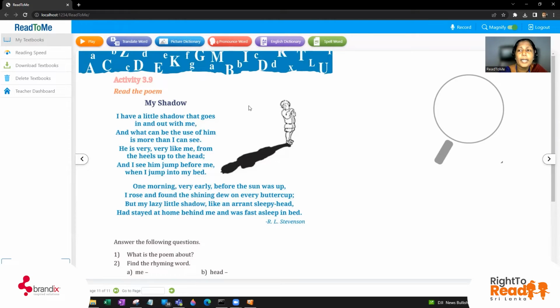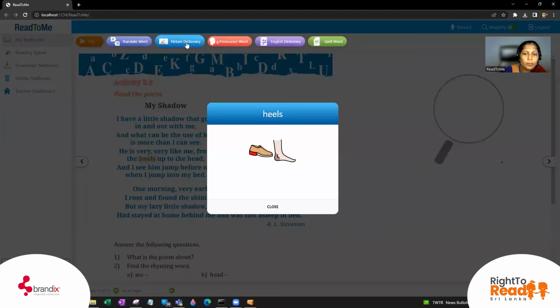He is very, very like me. Is he the same person or something else? No, this person is the same. Actually, the shadow is the same, right? That is, of course, something everybody knows. From the heels up to the head. What do you mean by heels? We'll see the picture dictionary and see what it is. Yes, you can see in this picture the leg is there and the shoe is there. See the heel, a very small one, right? Compare it with the heels that ladies wear, you know what heels are. So heels means adiya in Sinhala.